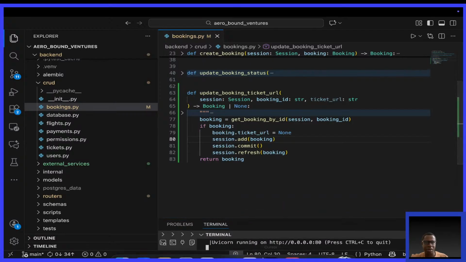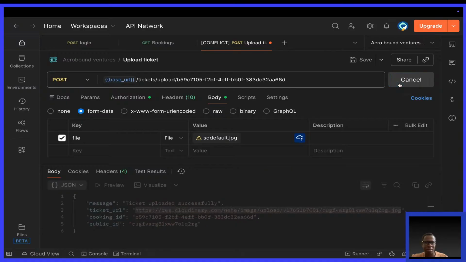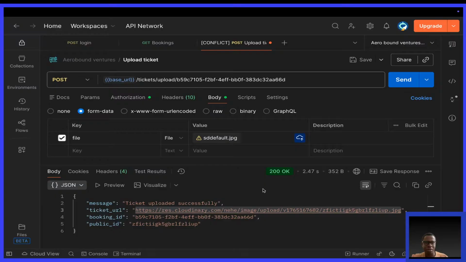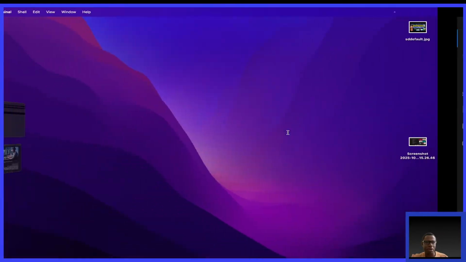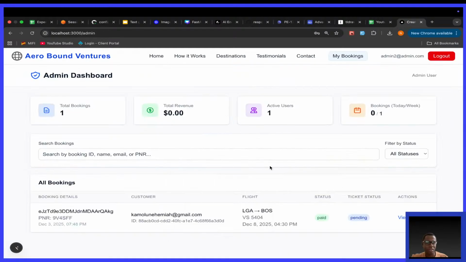All right, so let's go to Postman. Hit send. No, not here. Upload ticket is what I want. So let it upload. It is successful, but the ticket URL is now None. If I go back here and refresh, you see this person has no ticket. It is not showing view ticket. The view ticket is not there anymore. So we need now the upload button.